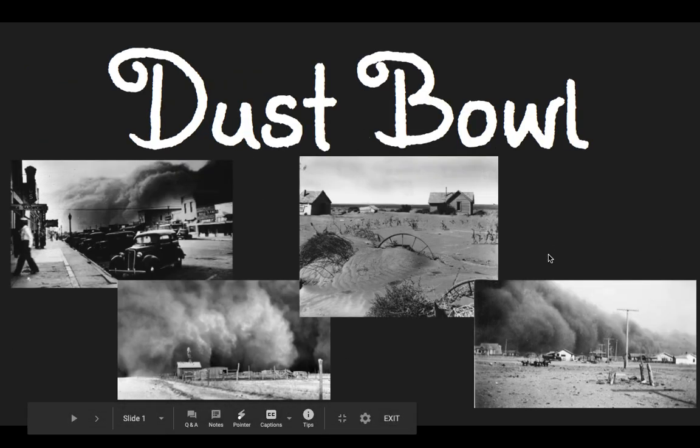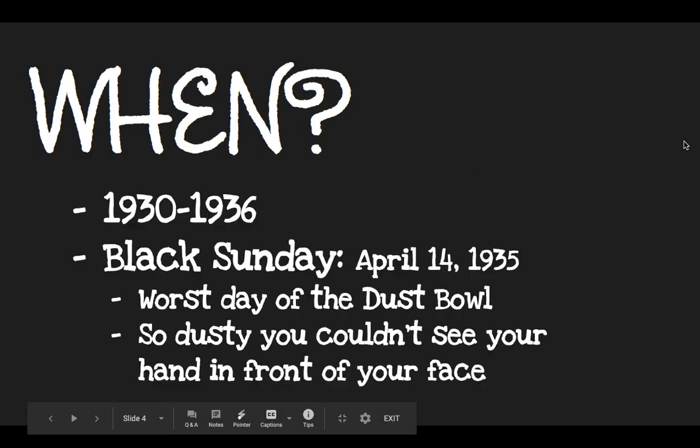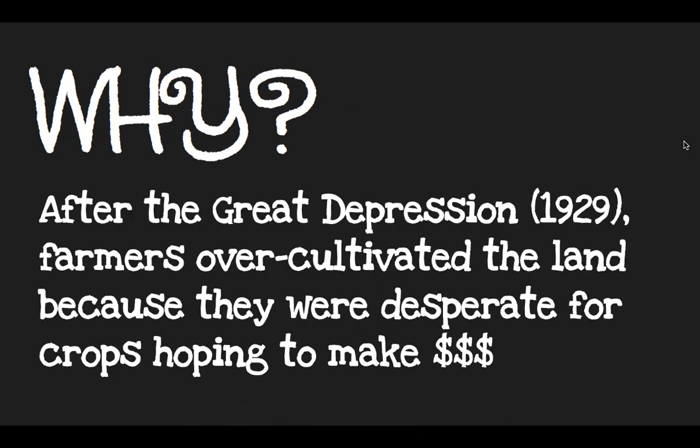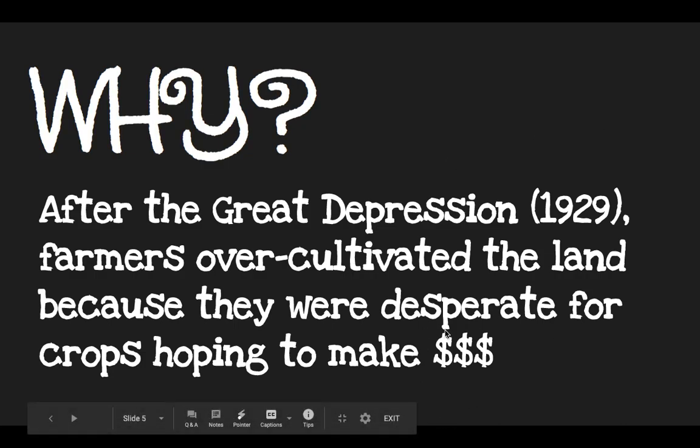It was just huge clouds of dust. But that's really it. That's the Dust Bowl. It was just huge clouds of dust called black blizzards that would blow through towns due to the fact that farmers would over cultivate the land that they were working on because they needed money, so they would make crops. They would over cultivate the land, make it drier, so they could make some money.